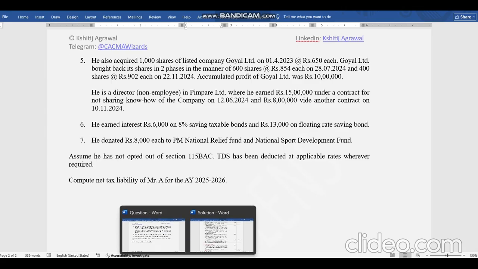What does this section say? If any buyback has happened, if any listed Indian company is buying back its shares on or after 1st October, then tax will be paid. Whatever amount the SSE is receiving, tax will be paid by the SSE on that amount, full amount.